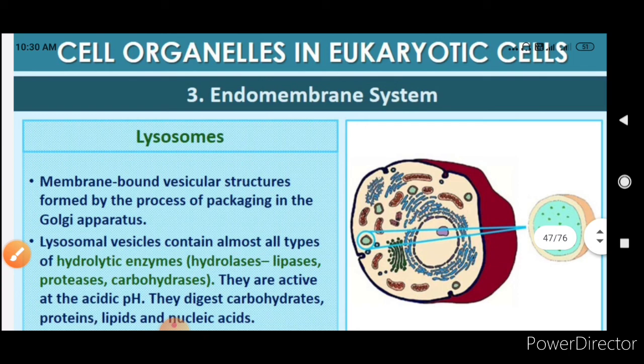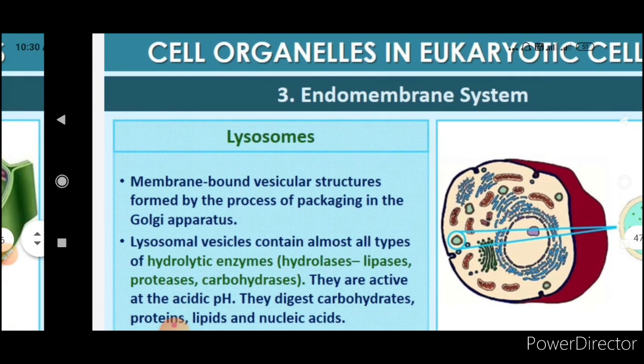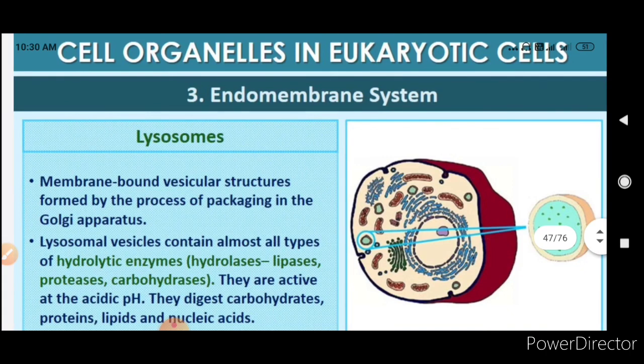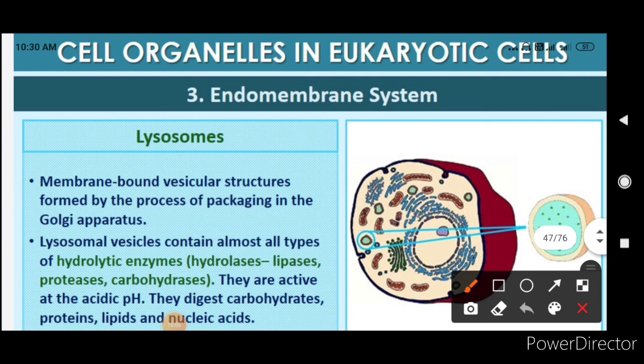Okay, now comes the lysosome. Now lysosomes are nothing but the membrane bound vesicular structures formed by the process of packaging in the Golgi apparatus. Lysosomal vesicles contain almost all types of hydrolytic enzymes, that is hydrolysis, lipases, proteases and carbohydrases. They are active at the acidic pH and they digest carbohydrate, proteins, lipids and nucleic acids.